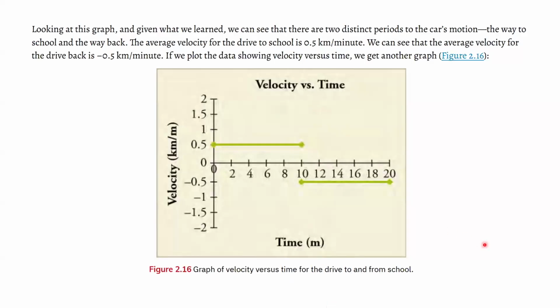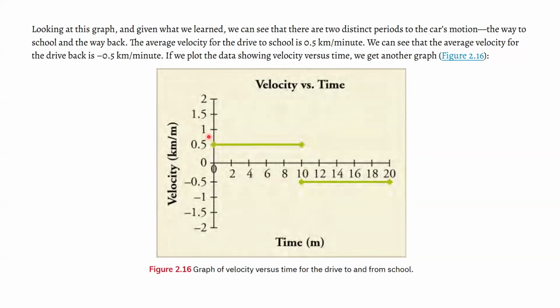But now what they're showing is the velocity on the y-axis. To go to school, you just started your drive and you drove half a kilometer per minute. So that's the unit that they're using.